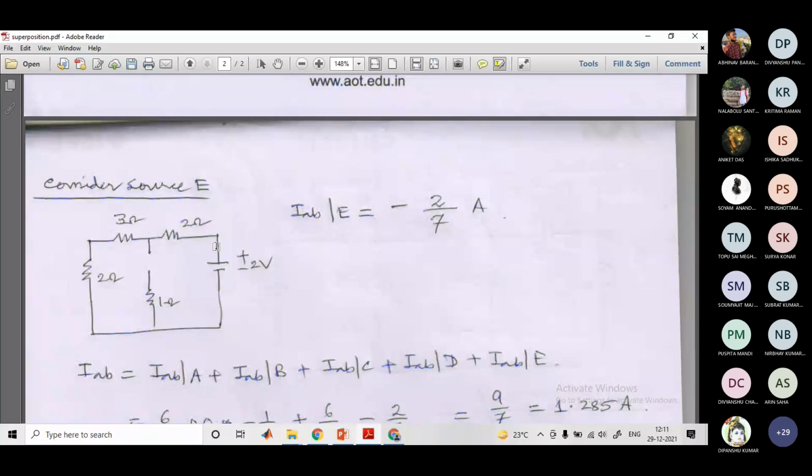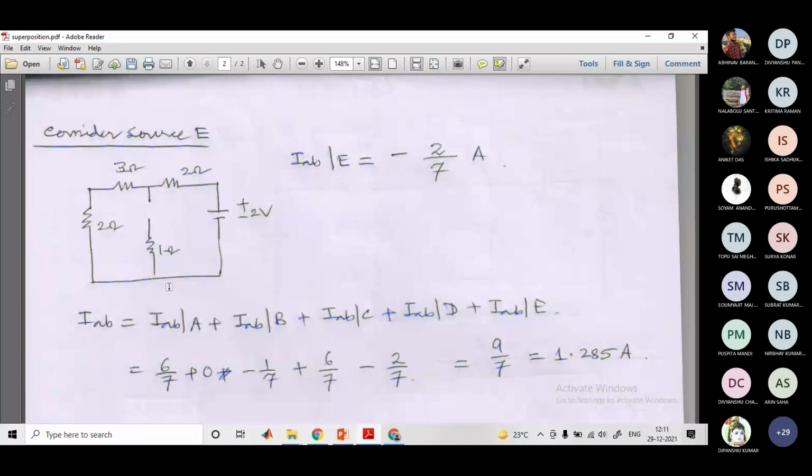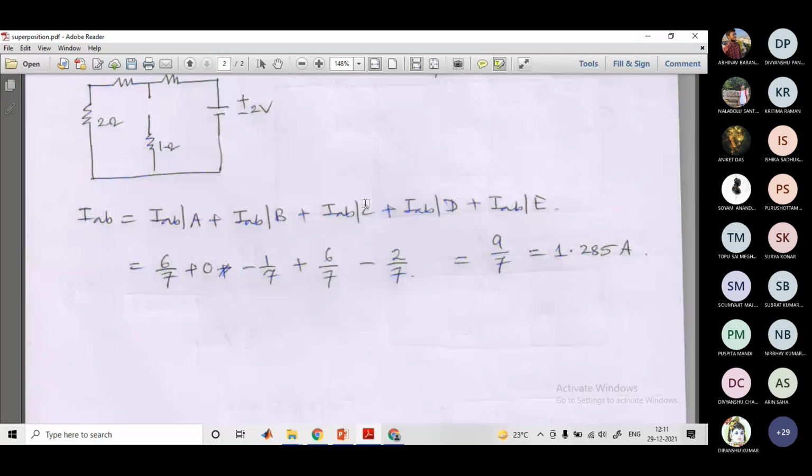Source E is again a voltage source and current source. Here we opened it. This side also it is a current source, so it is not drawn because it is an open circuit. And this is how we have calculated the contribution for each source. What is the current through IAB, and then we algebraically add them up, looking at the direction of the flow of current. Okay, so this is what is the superposition theorem.